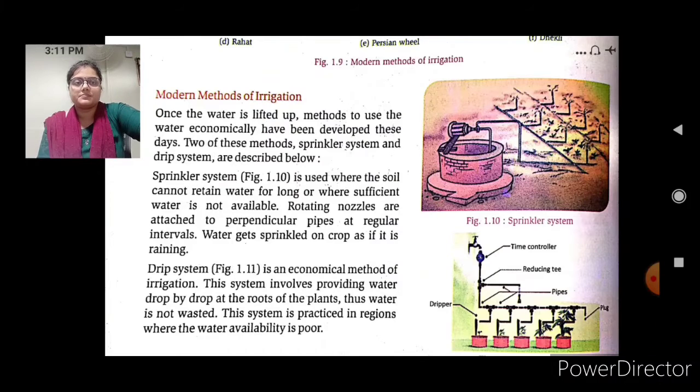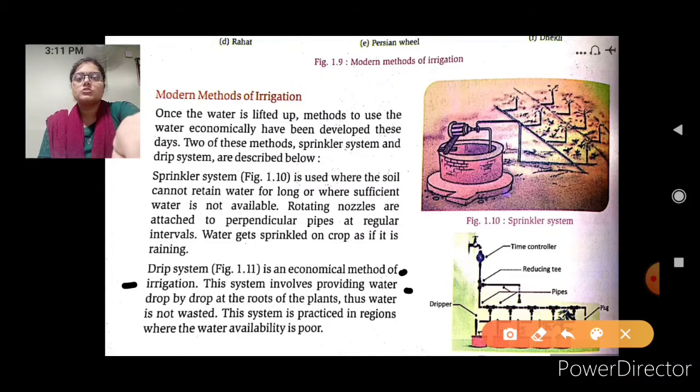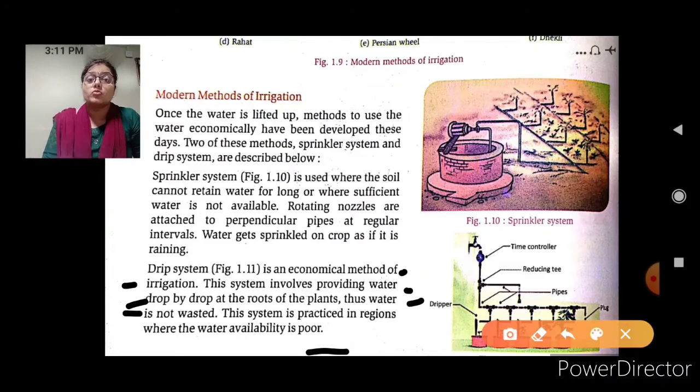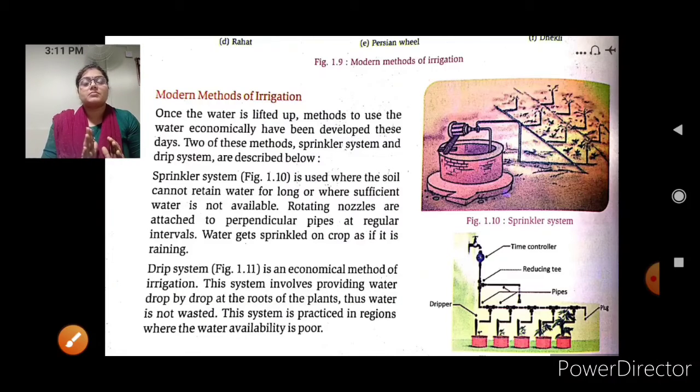Uniformly. Next one is the drip system. It is an economical method of irrigation. This system involves providing water drop by drop to the roots of the plant, thus the water is not wasted, and this system is practiced in regions where water availability is poor. When the water is not present in a sufficient amount, then this method is used, because the water is supplied root by root, so the water is not wasted.